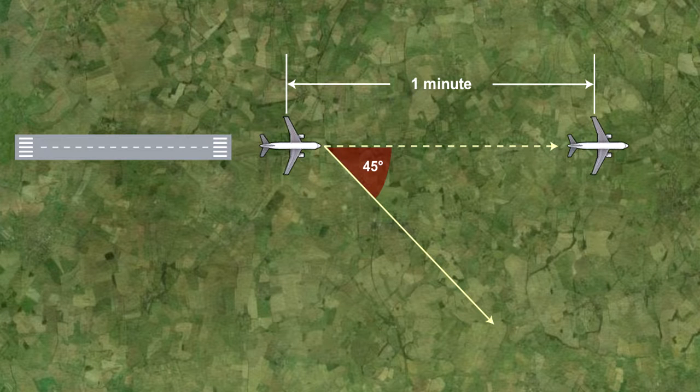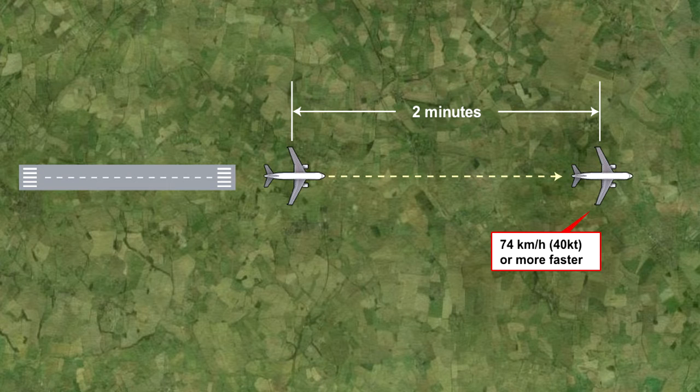1 minute separation is applied between departing aircraft if those aircraft are to fly on tracks diverging by at least 45 degrees immediately after takeoff, so that lateral separation is also provided. When a preceding aircraft is 40 knots or faster than the following aircraft, and both propose to fly the same track, the separation applied is 2 minutes.